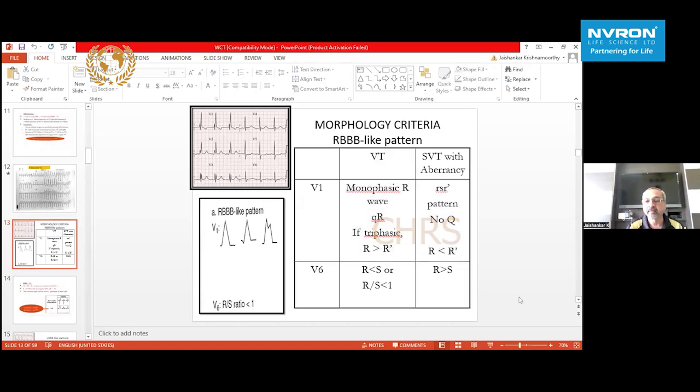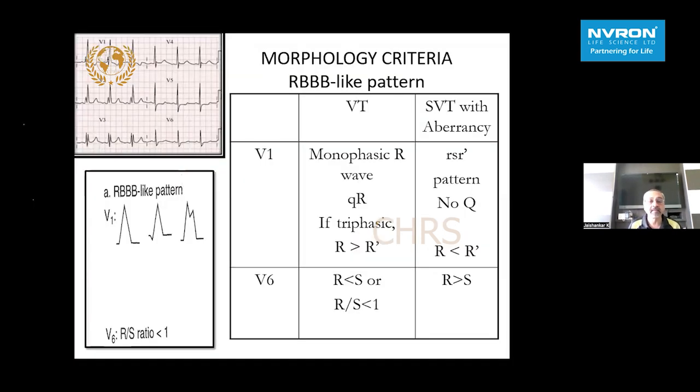When we look at lead V1 and we are looking at a right bundle branch block morphology, as shown in the example, if lead V1 is showing a tall monophasic R wave or so-called rabbit ears, where the R is more than the R prime, we are looking at VT as the common cause. And if the R is small and the S is big in lead V6, with an R/S ratio less than 1, again, this strongly points towards VT.